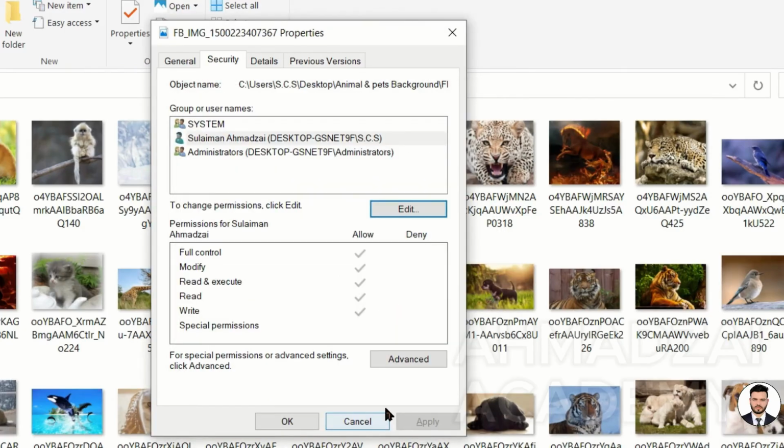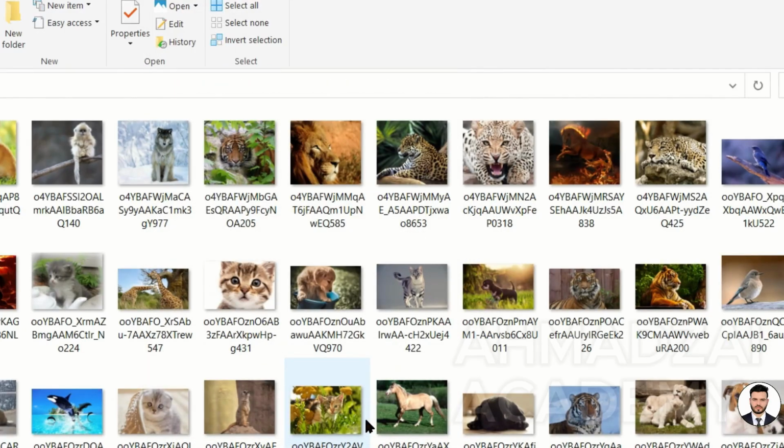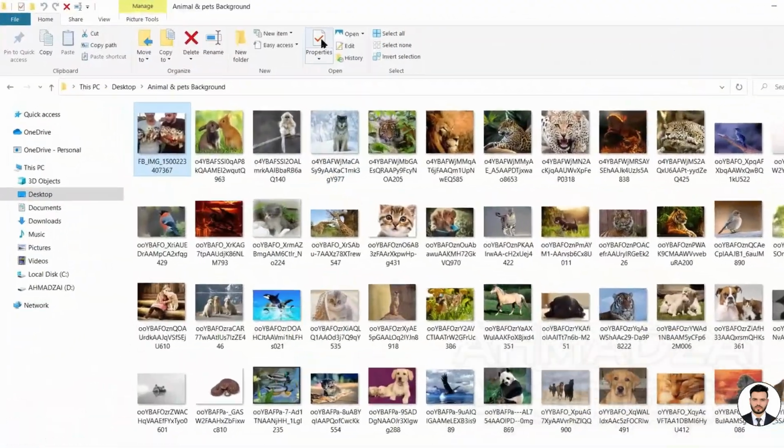There's also a section, I read it as Network Brittle, where you can apply policies to users. For example, you can set a policy so that when a certain user logs into the computer, they can only read these photos or files, but can't delete or copy them. In the Properties section, we have something else as well.